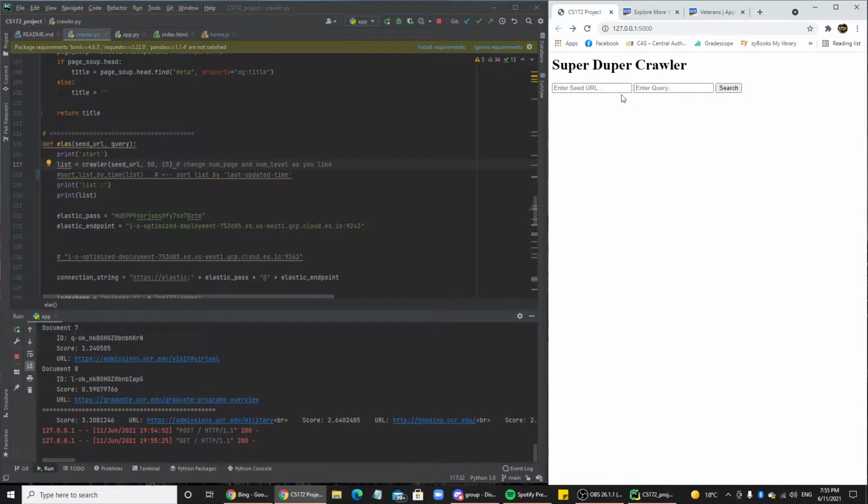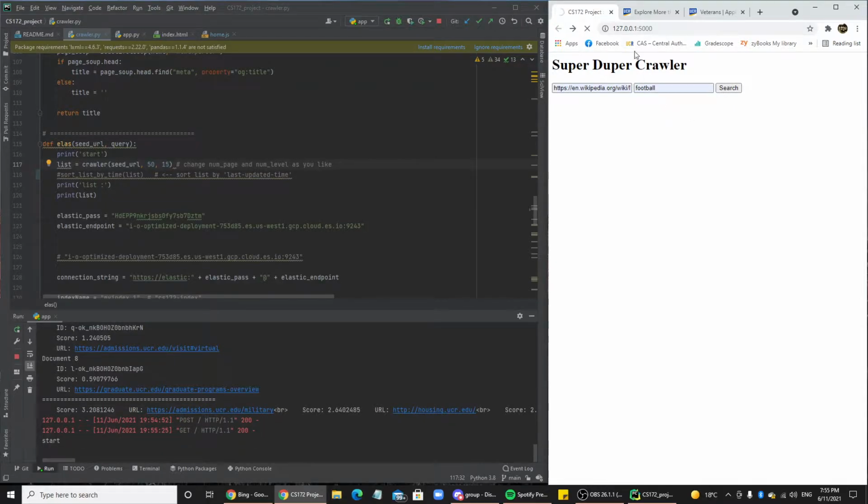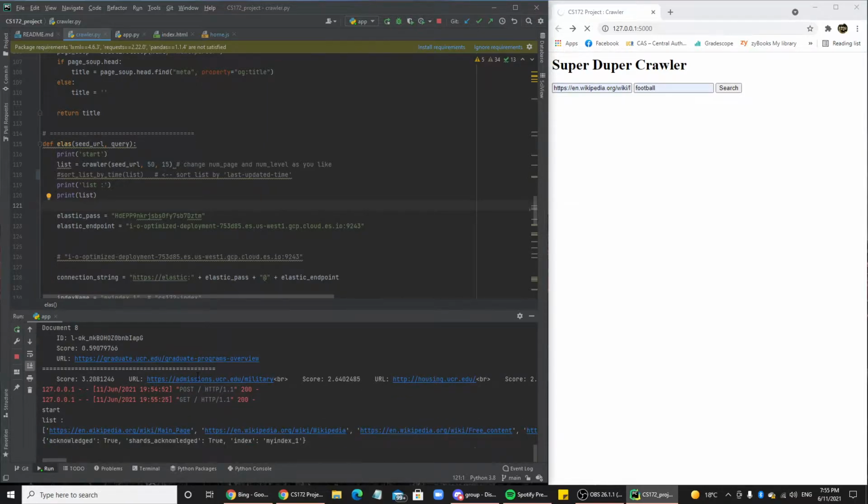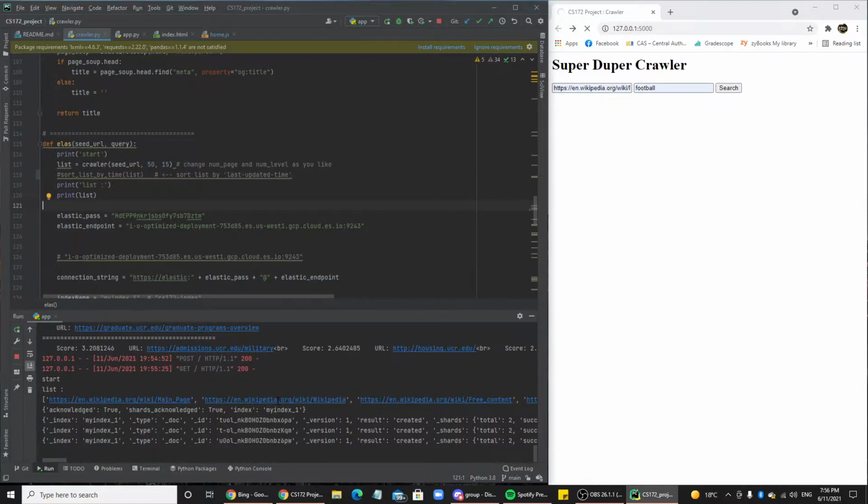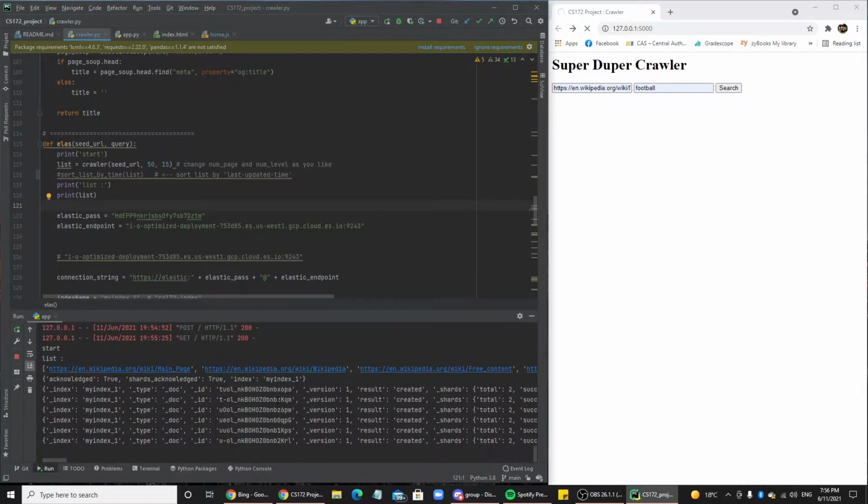Now we're going to try a different URL. We're going to try Wikipedia, and our query is going to be football, and we're going to run through 50 pages. Okay, so it's starting now. Okay, now it's finished crawling all the websites. Now it's again doing the indexing.